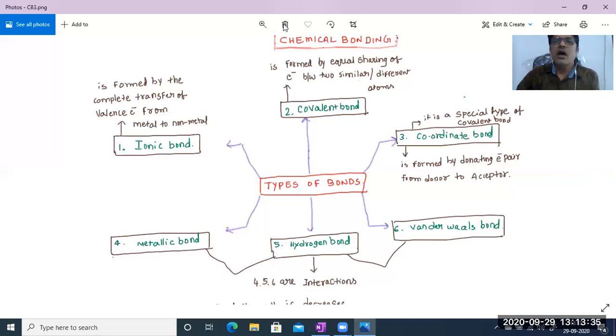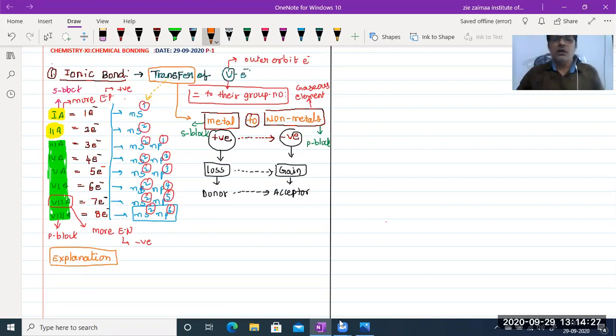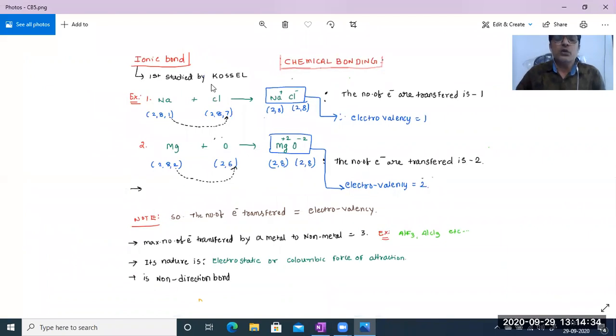Let us start with the ionic bond. Now here I am writing the explanation for ionic bond. Come to the page. See, ionic bond. First, by whom was the ionic bond studied? Ionic bond was studied by Kossel.